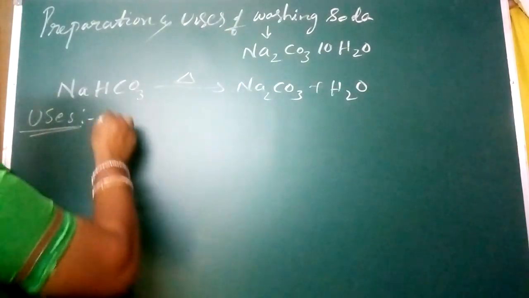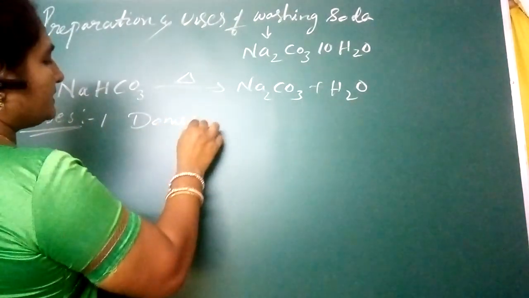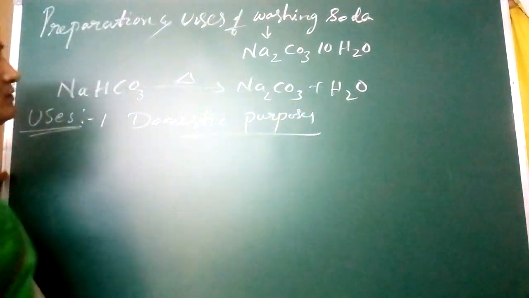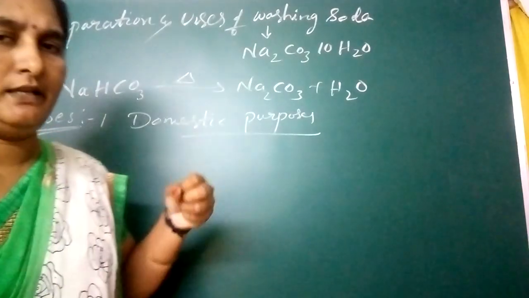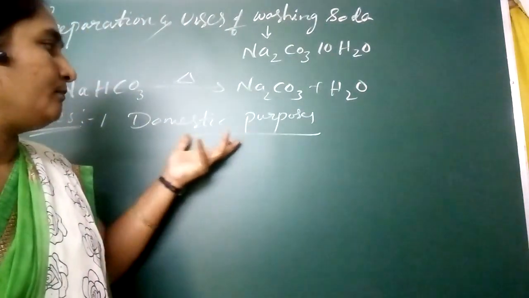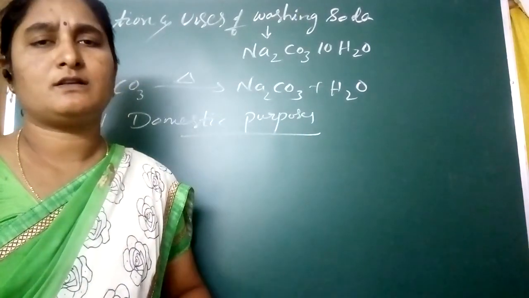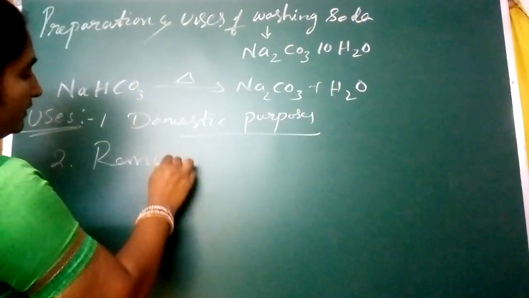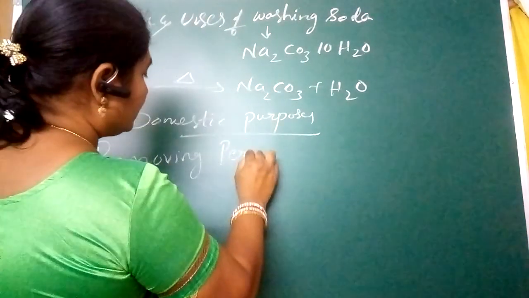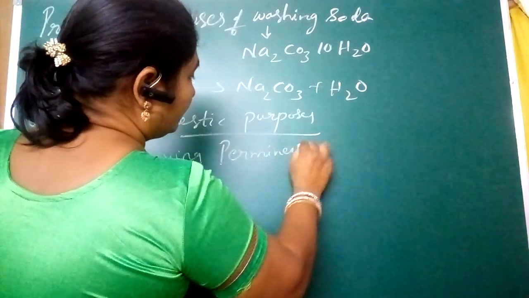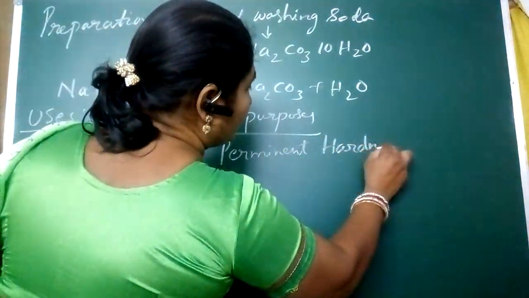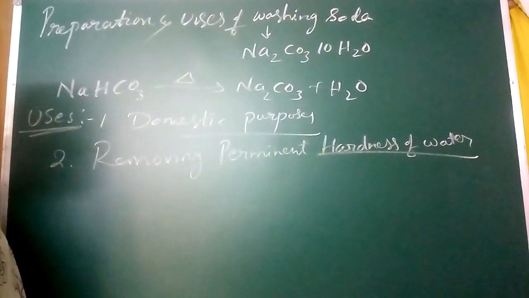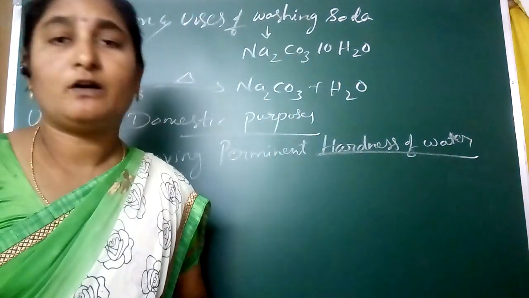Mainly, first, important domestic purposes. It is very useful to us to clean all the instruments in our homes. We also need it for washing clothes, and for removing permanent hardness of water. What is permanent hardness of water, madam? How does water get permanent hardness?